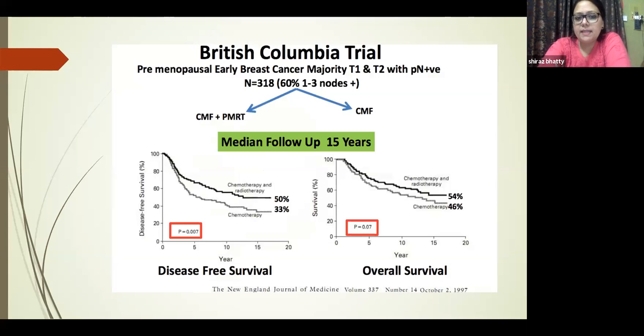The next major trial, which deals with the same lineage, is the British Columbia trial. It was also set for premenopausal women and for 1 to 3 nodes or more than 3 nodes, and usually for early breast disease. It showed the same finding; it was divided into CMF and PMRT and CMF alone. And it showed that radiotherapy and chemotherapy always had the upper edge in survival as well as disease-free survival.